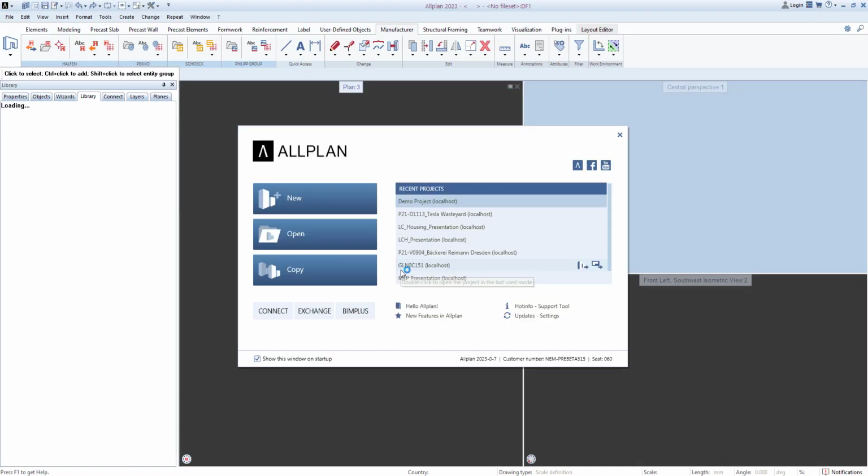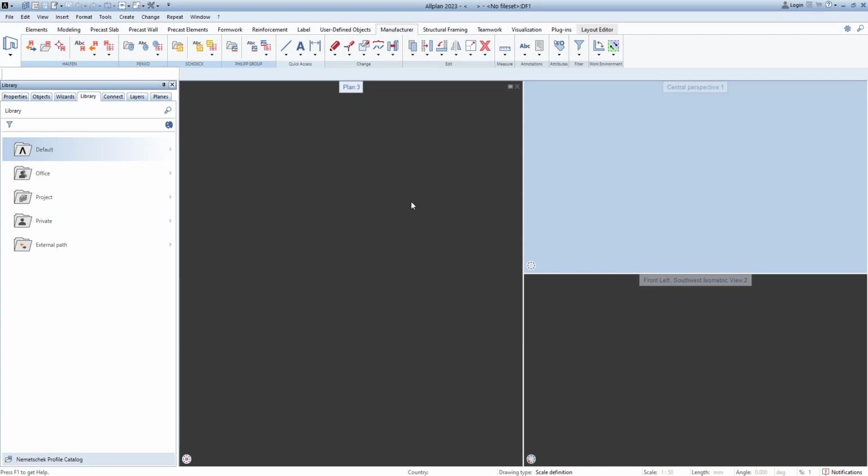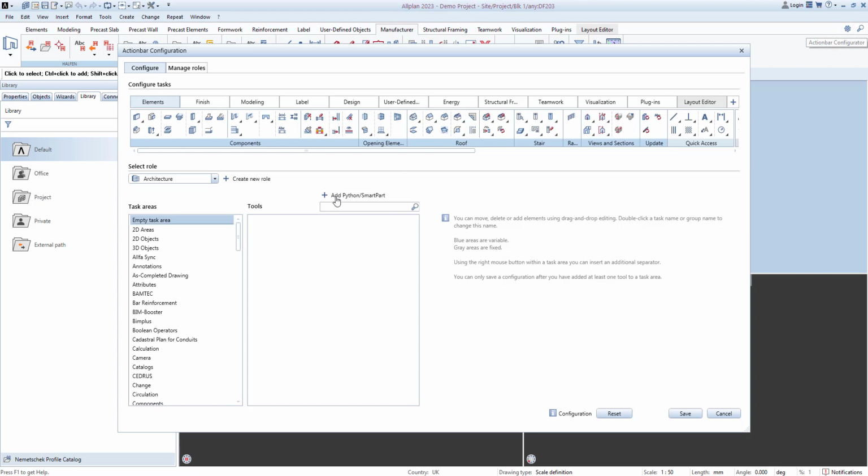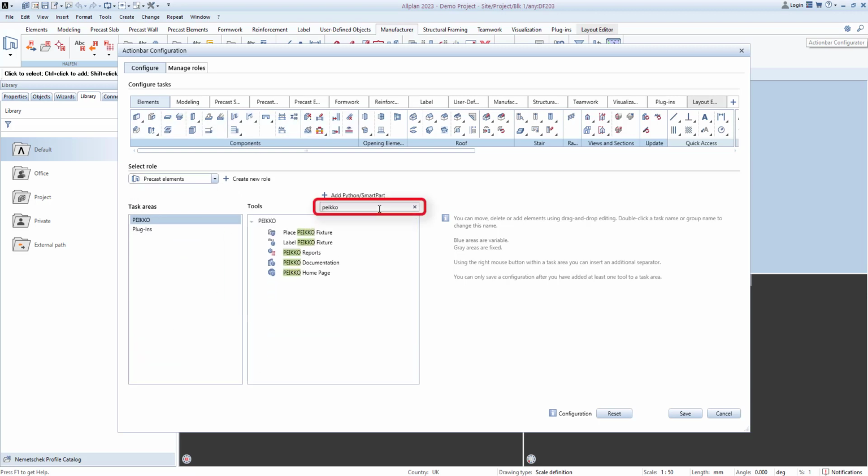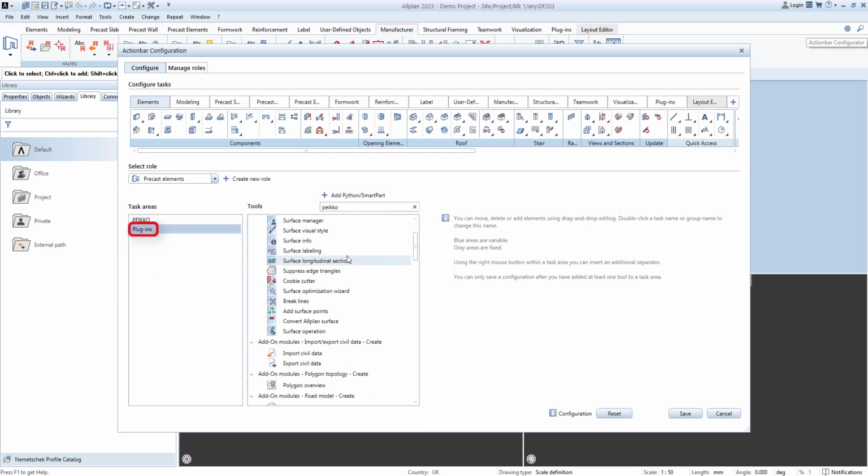Open the Allplan application. Click on the Actionbar configurator to show the Actionbar configuration window. Choose Precast Element Roll to place the icon. Type in Peikko in the search bar. Then select the plugins on the task areas.